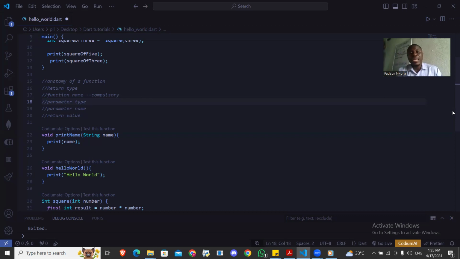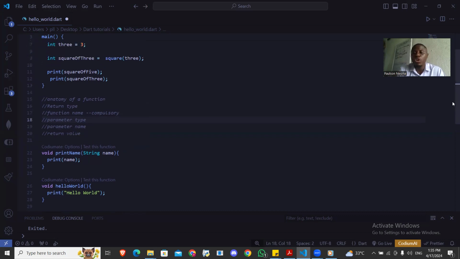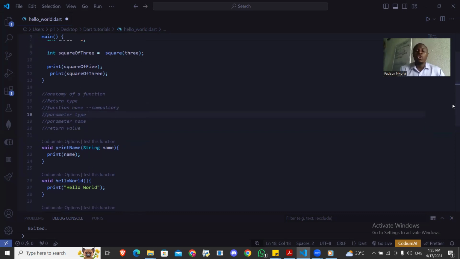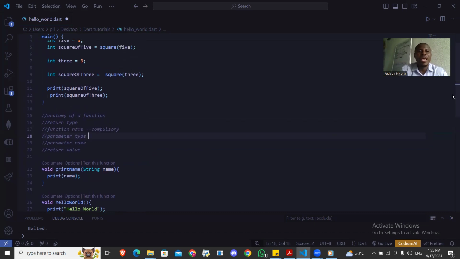So now, this is the anatomy of a function and how you write a function. Another thing you need to understand is function call. Here I have written the function, I've declared the function, I've written the definition of the function. I have to call the function. Here, I have called the function. So how do you call a function?